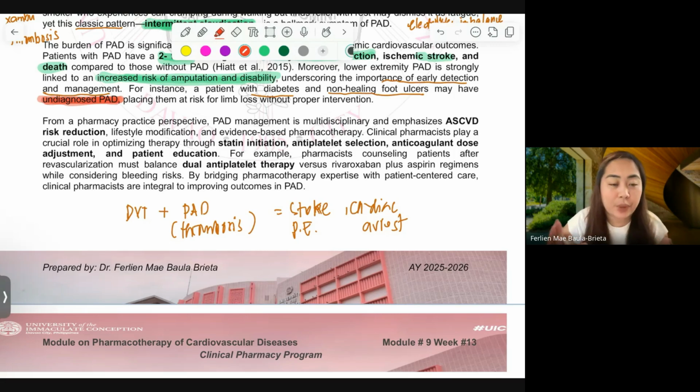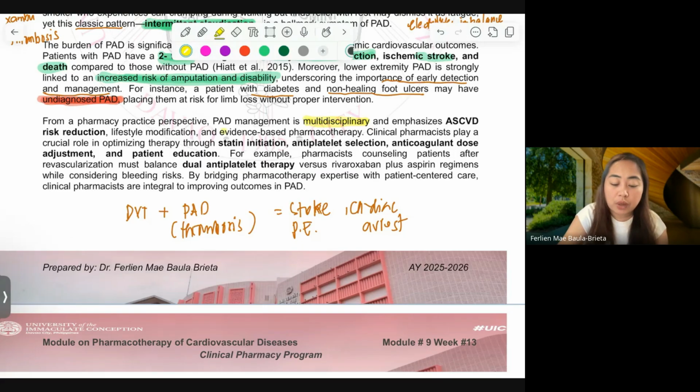So from a pharmacy practice perspective, PAD management is multidisciplinary. It is not only for the pharmacist. It has to be a different member of the team involved: the nurses, the radiologists, and most especially the doctors. So all of us should play a role in reduction of risk, management of all the symptoms and the complications that will lead to risk reduction. We also have to promote lifestyle modification and evidence-based pharmacotherapy.